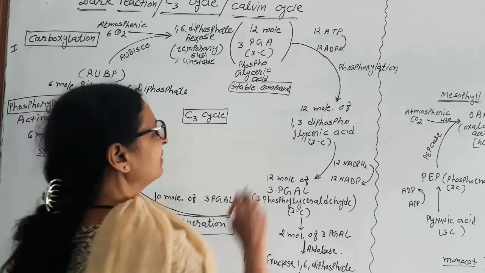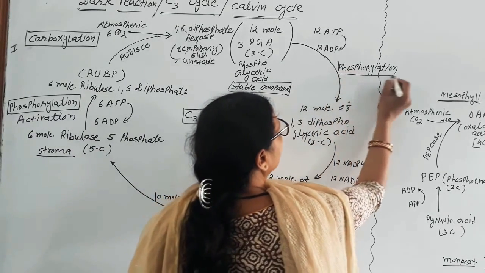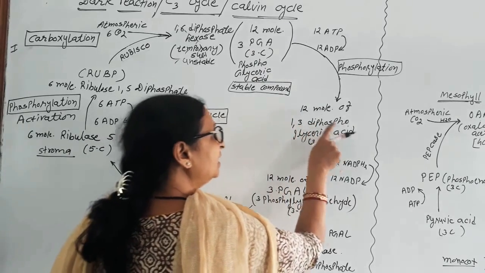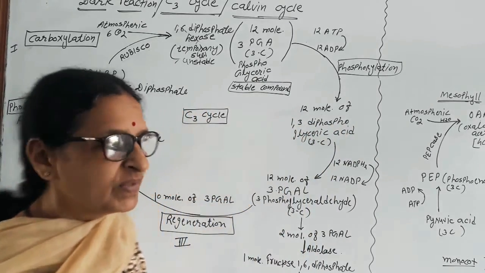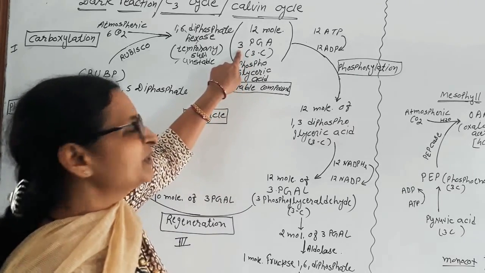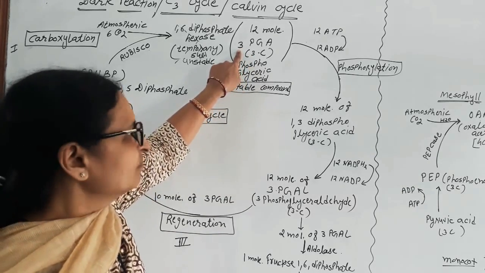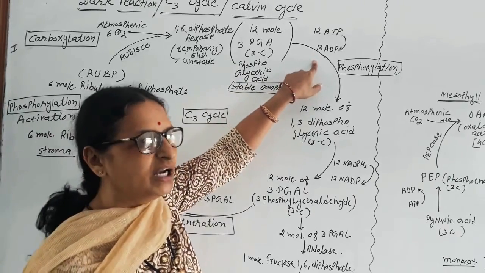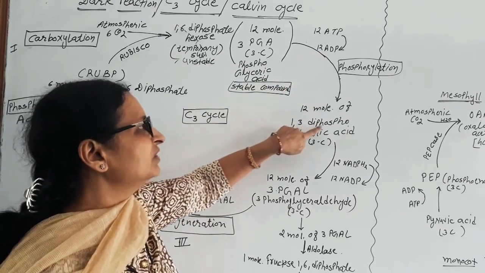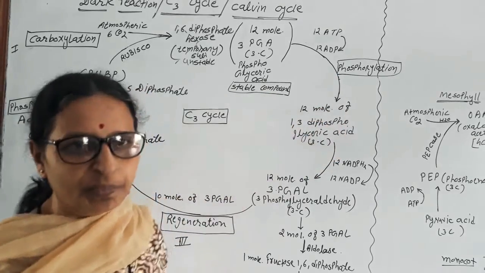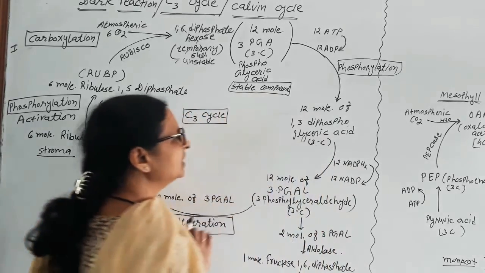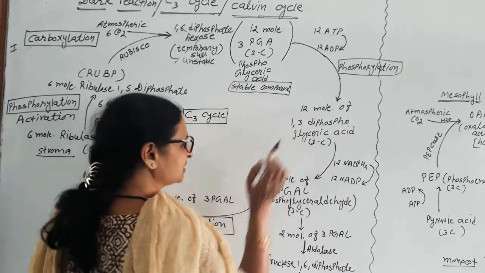Phosphorylation, because here the 3-PGA becomes 1,3-diphosphoglyceric acid. That means here the phosphate group is found only on the 3rd carbon. Now after using the ATP, the 1st and 3rd carbons both unite with the phosphate group. So 1,3-diphosphoglyceric acid, which is a 3 carbon compound, 12 molecules.